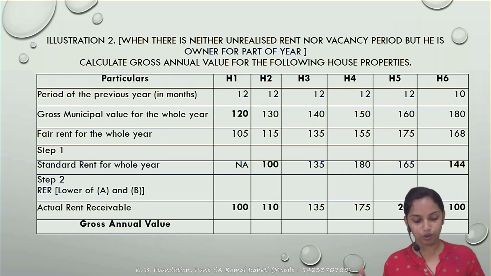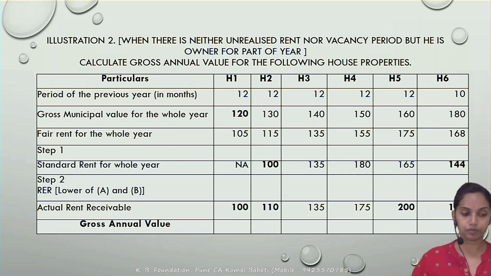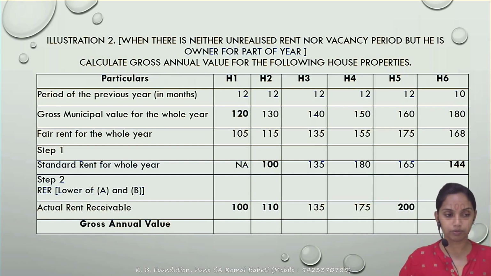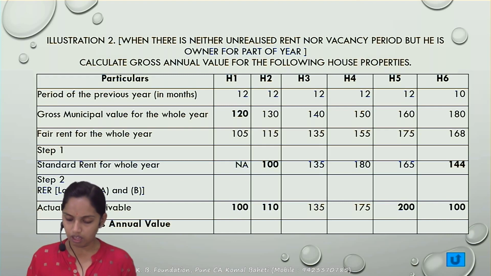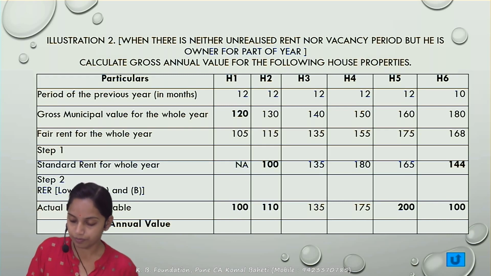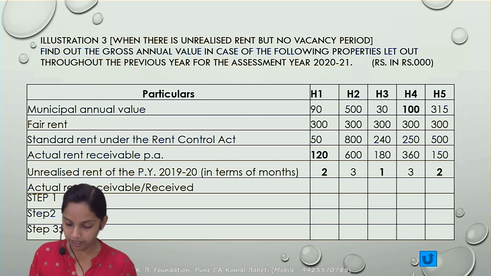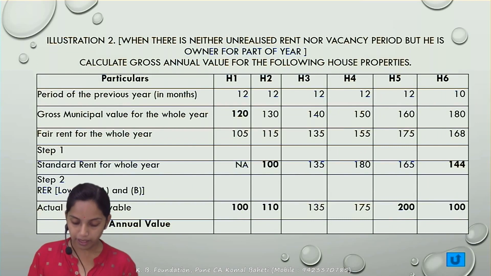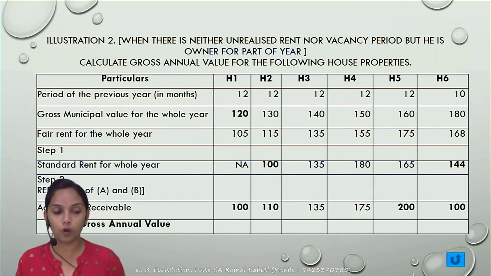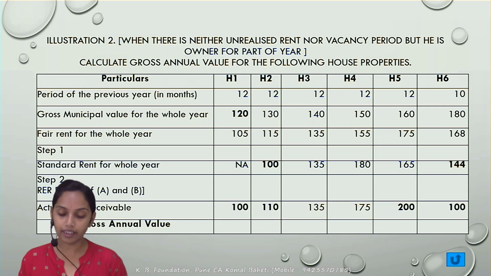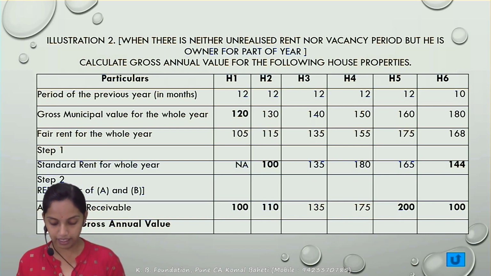So house 1, house 2, house 3, house 4, there are 6 houses. Period for the previous year had been given for all the houses except house 6. Correct? It is 10 months. For the remaining all, it is 12 months. The gross municipal value for the whole year had been given. Next is the fair rent. Uske baad mein there is a standard rent given, and the actual rent receivable is also given.